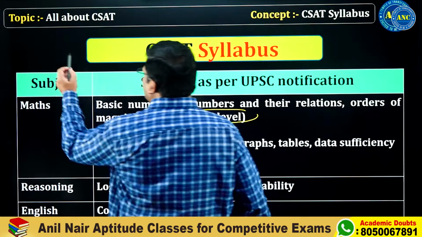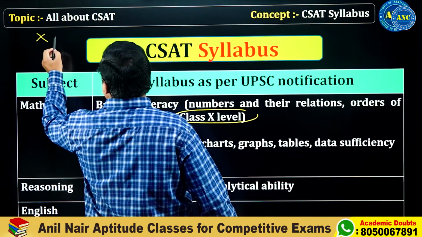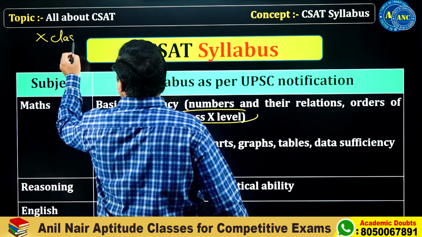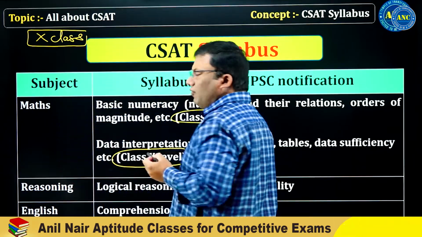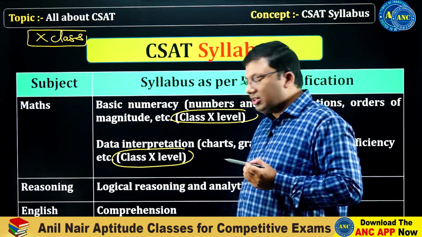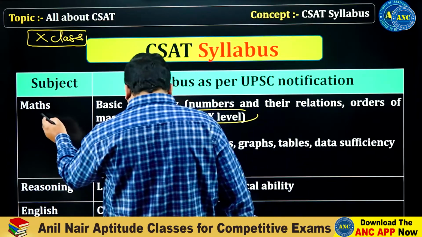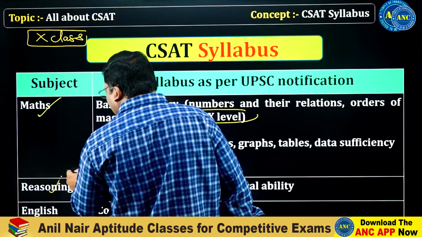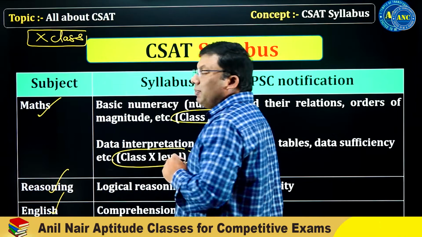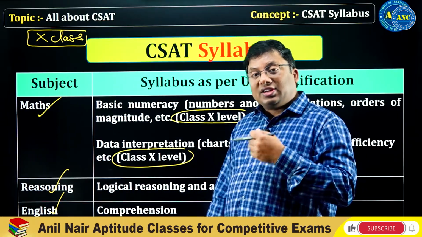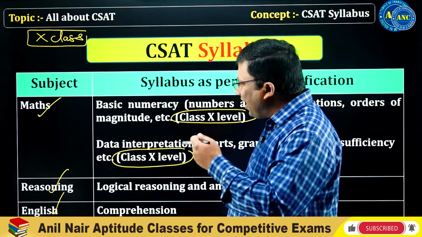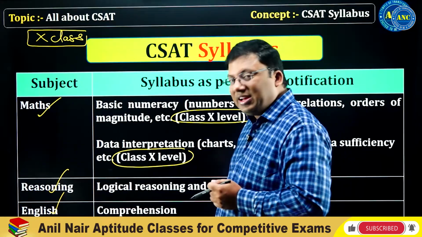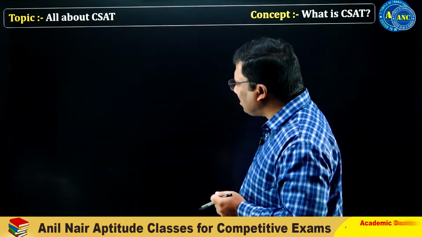Generally in the CSAT examination, whatever is covered up to class 10th under maths, reasoning and English is the primary syllabus. Then the next question arises: sir, what exactly is covered under maths, reasoning and English up to class 10th level?